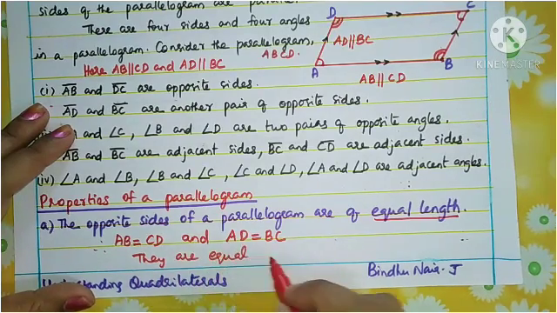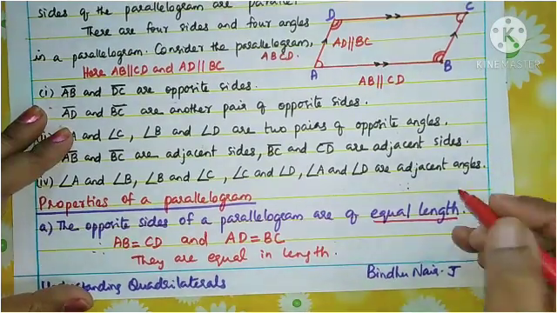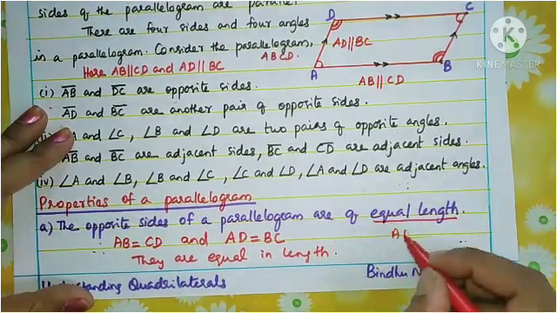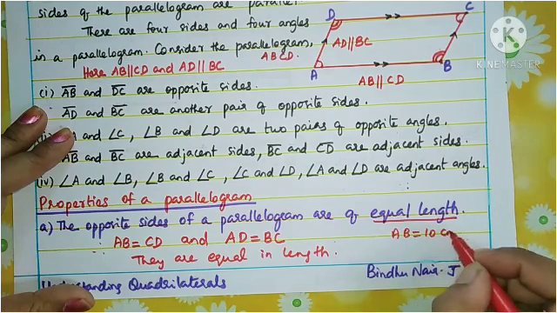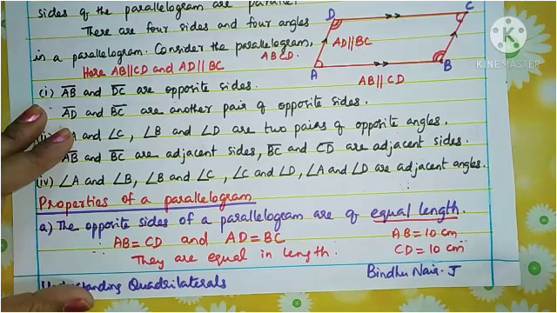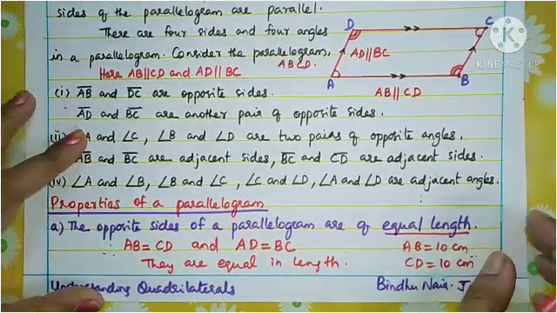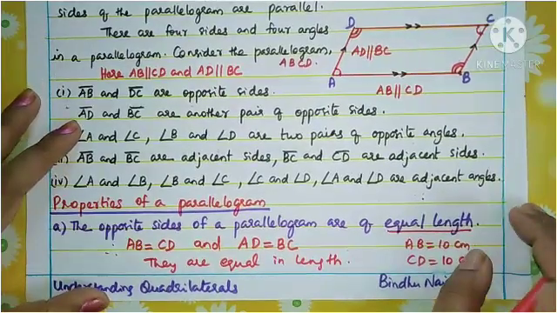What do you mean by that? If AB is equal to 10 centimeters, then CD is also equal to 10 centimeters. So that is meant by equal length. So that is the first property.